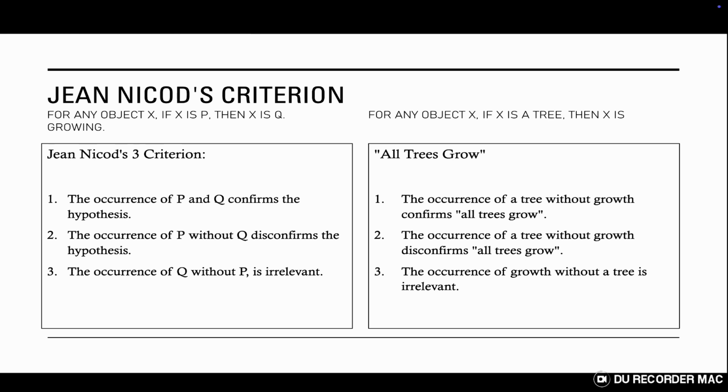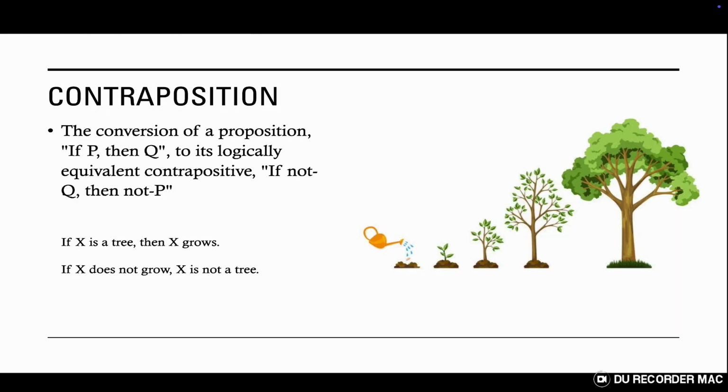Now that we know about Nicod's criterion, we can move on to the next step, the logical rule of contraposition. This can be easily understood by taking our hypothesis, if P then Q, and flipping it on its head to make, if not Q, then not P. Although it may not look like it, these are logically equivalent. They pretty much just mean the same thing. We can see this by using our tree example again, saying if X is a tree, then X is growing, is the same as saying if X isn't growing, then X isn't a tree.